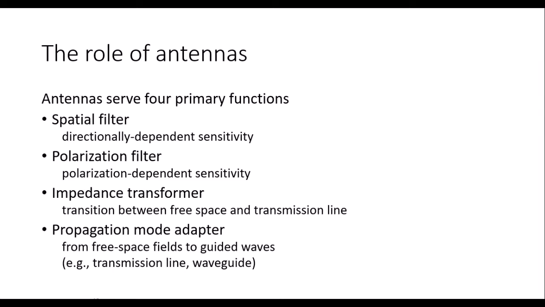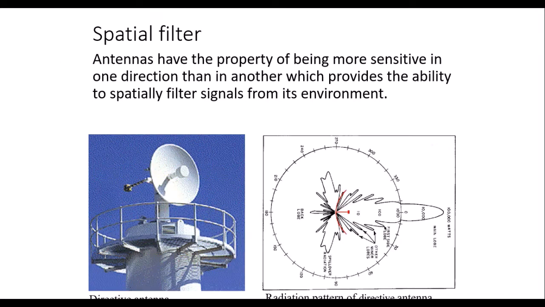Those impedance values are matched by antennas. And propagation mode adapter: from free space fields to guided waves. In a transmission line, the waves are available as guided waves, and in free space they change to unguided waves.